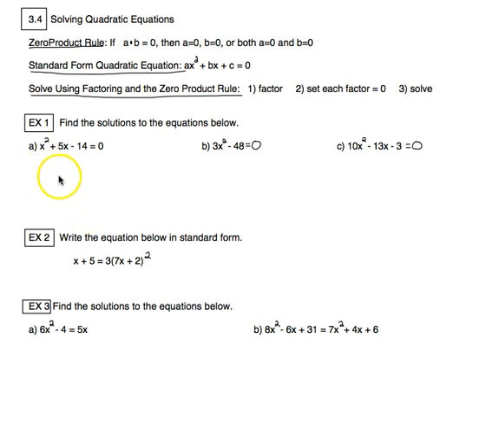Then I would look to see if it's one of my special cases, the ones we just did where we had difference of squares, perfect square trinomials, sum and difference of cubes. Since this has 3 terms, the only one it could possibly be would be a perfect square trinomial. But if you look at that checklist that we wrote down, that would require that the first and third terms both be positive and both be perfect squares. This guy isn't positive and it's not a perfect square. So that means we're going to go on to our chart factoring because it's a plain x squared.